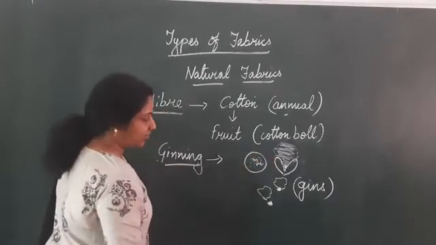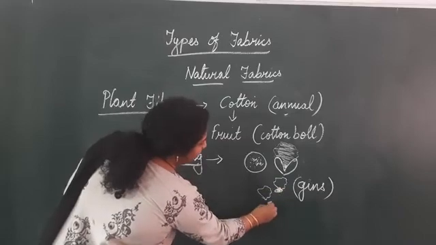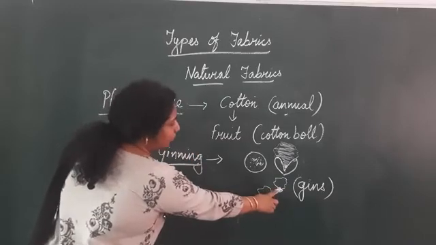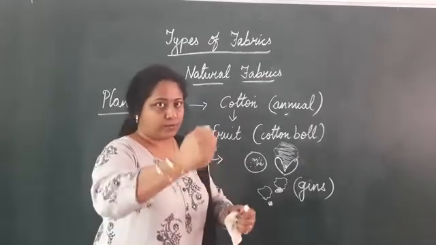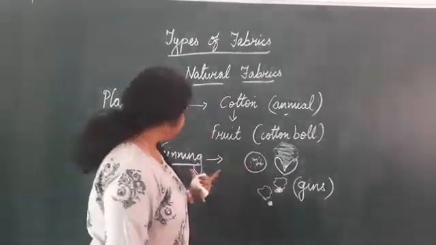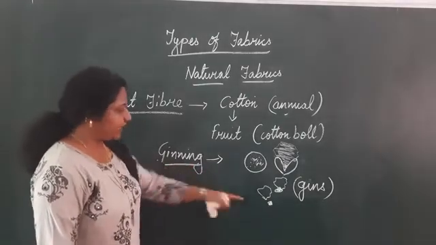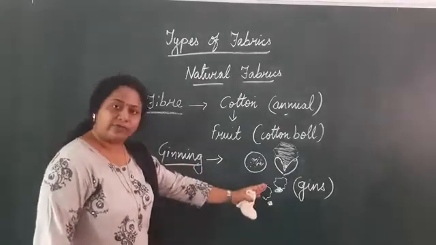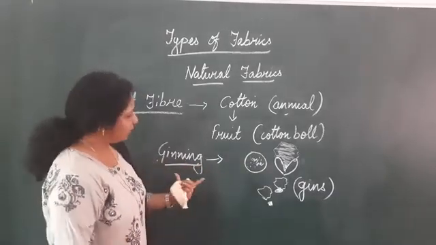Dear children, I told you that all the cotton fiber has got seeds. And how do they separate it? They separate it with the help of gins, a comb-like structure, and this procedure is called ginning. The process of separating seed from cotton fiber is called ginning.